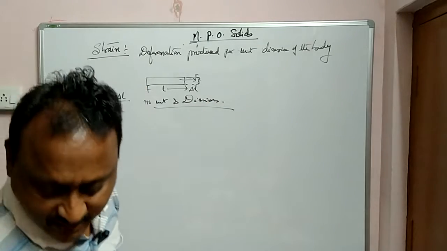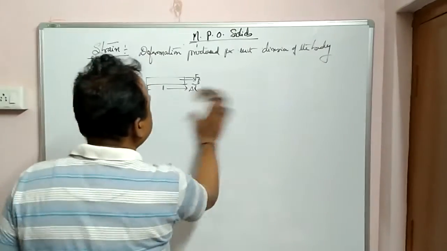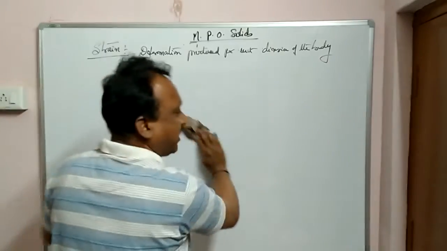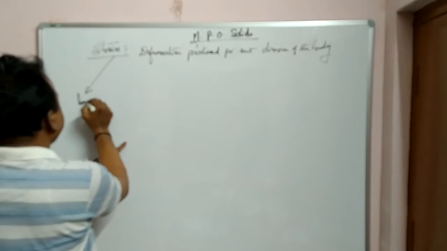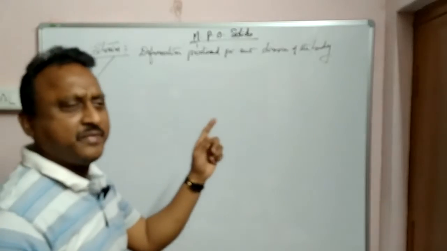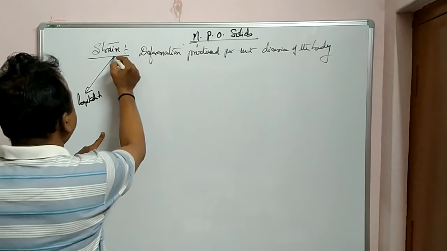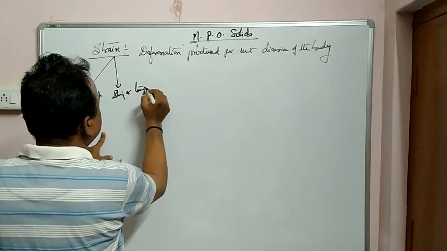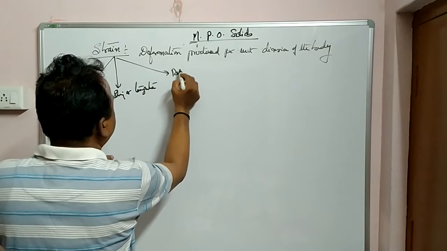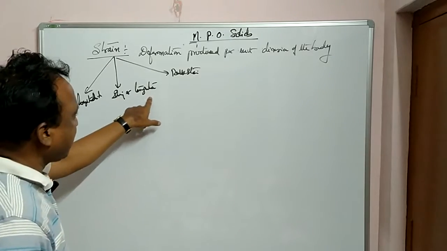Again, strain, you are having three types of strain, just like stress. What are they? First, longitudinal strain. Again it may be tensile or compressive, meaning it may increase or decrease. Then shearing or tangential strain. And the last one is bulk strain or volumetric strain. Same like stresses, we have three types: longitudinal strain, shearing or tangential strain, and bulk strain.